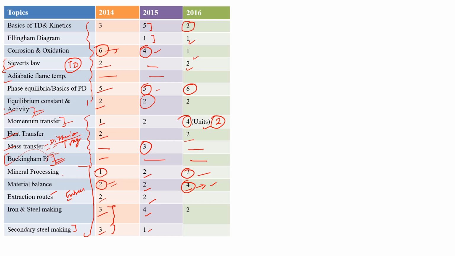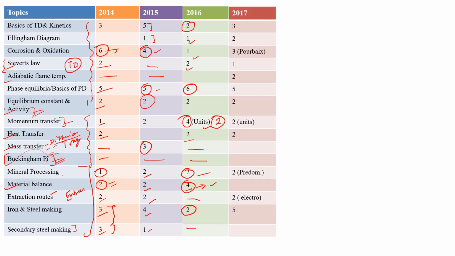That question was not easy for those who wrote that exam. During the exam, the material balance question is not easy, so practice as many material balance questions as you can, and in the proper way. Extraction route had no question. Iron steel making was 2 marks, and secondary steel making had no questions. Now the 2017 paper was a relatively tough paper, and they asked questions maximum from different topics.